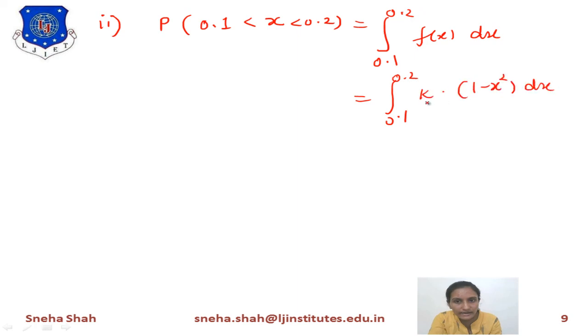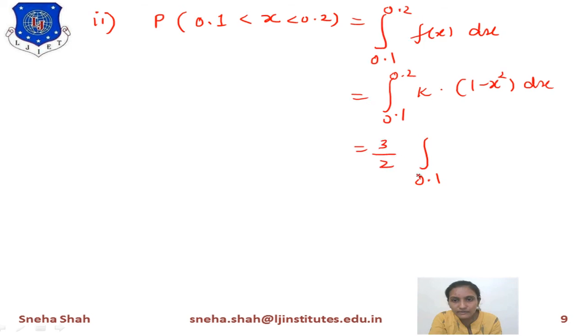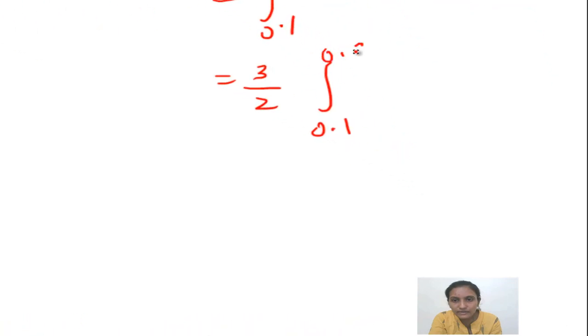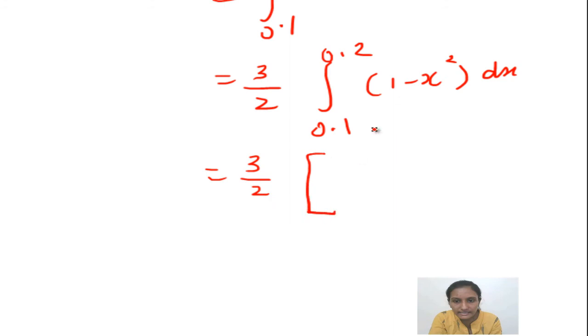So 3 by 2 is constant. It will be outside of this integration, means 3 by 2 times the integration between 0.1 to 0.2 of 1 minus x square dx. Now this one is 3 by 2. Integration of 1 is x and integration of x square means x cube by 3. The range is 0.1 to 0.2.